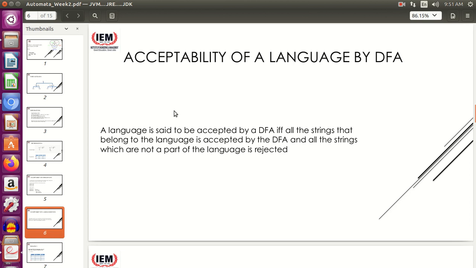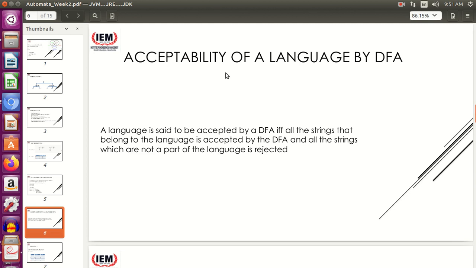Now next is acceptability of a language as a whole by a DFA. Previously I was talking about a single string, but what about a language? You have already seen what I mean by language. When I say language, I mean all the strings which are the part of the language.